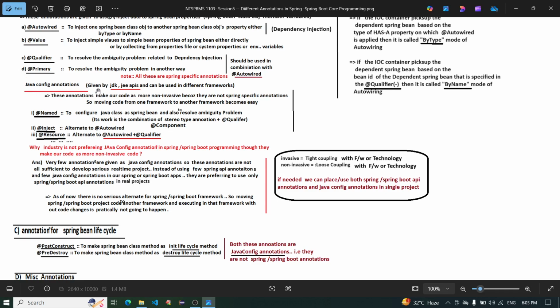Java config annotations are given by JDK, JEE APIs and can be used in different frameworks. These annotations make our code more portable because they are not Spring specific annotations. So moving code from one framework to another framework becomes easy. @Named configures a Java class as a Spring Bean and also resolves the ambiguity problem. It works in combination with stereotype annotations plus @Qualifier.